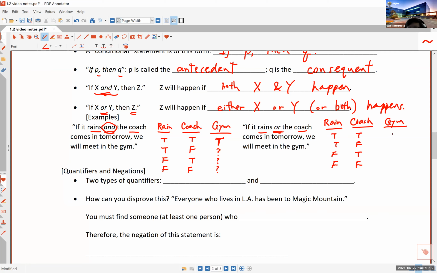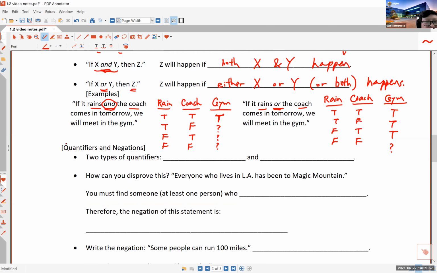So if it rains and the coach shows up, yes, we will meet in the gym. If it rains, then we will meet in the gym, regardless of whether the coach shows up or not. If it does not rain, but the coach is here tomorrow, then we will meet in the gym. The only situation we don't know what happens is the last case, right? These are called truth tables. If you look in the textbook, we have a large section dedicated to these truth tables. Unfortunately, these are pretty difficult and get more and more complicated, so we will not worry too much about these things. You will not need to know how to construct truth tables.